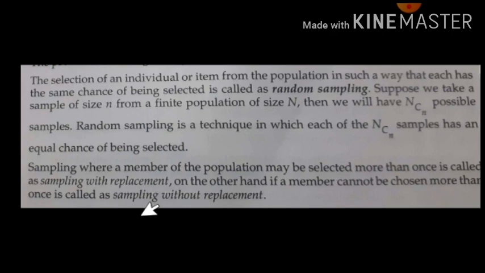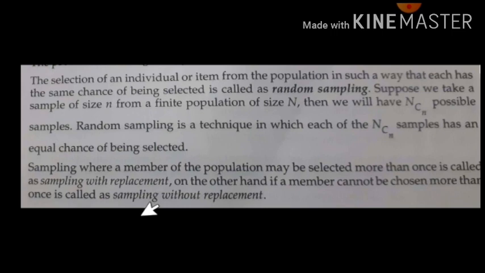If I select 5 balls from the box, I am taking a sample and applying it for a study. Again, if I take 5 more balls, first from 100 I take 5, so 95 balls remain.